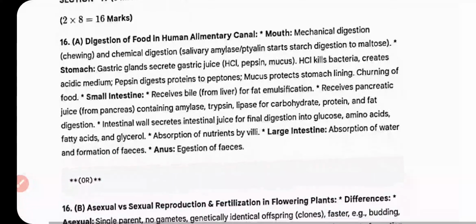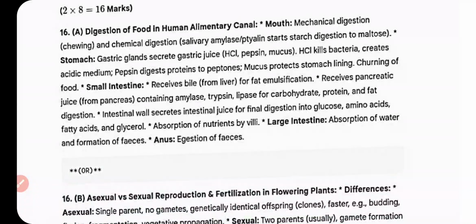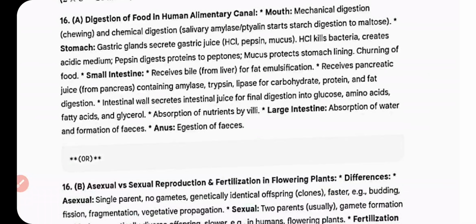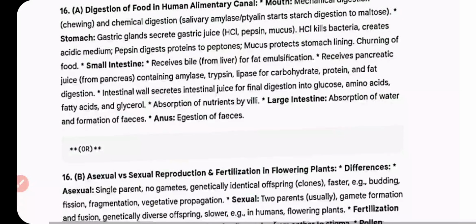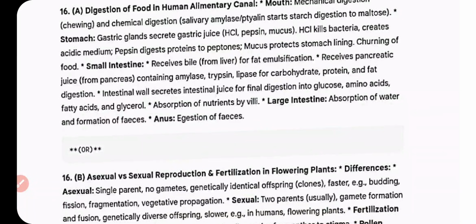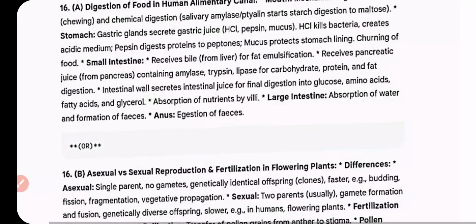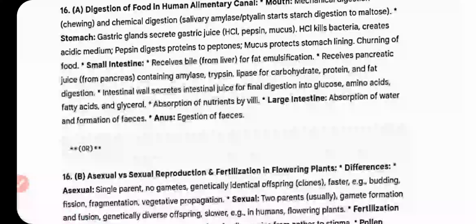Next, internal of the question 16 A: digestion of food in the human alimentary canal. Mouth: mechanical digestion, chewing, and chemical digestion, saliva, amylase, ptyalin, starch digestion to maltose. Stomach: gastric glands secrete gastric juice, HCl, pepsin, mucus. HCl kills bacteria, creates acidic medium,